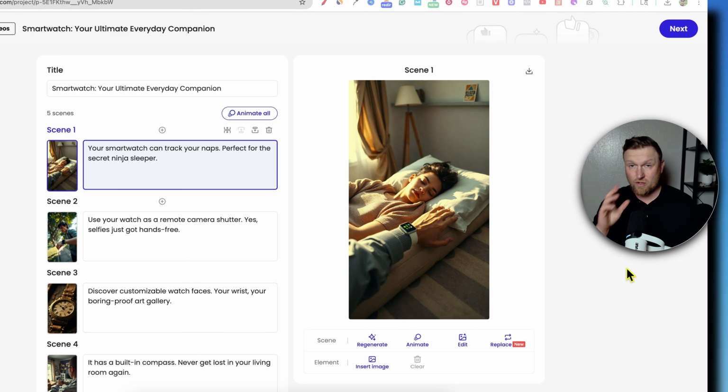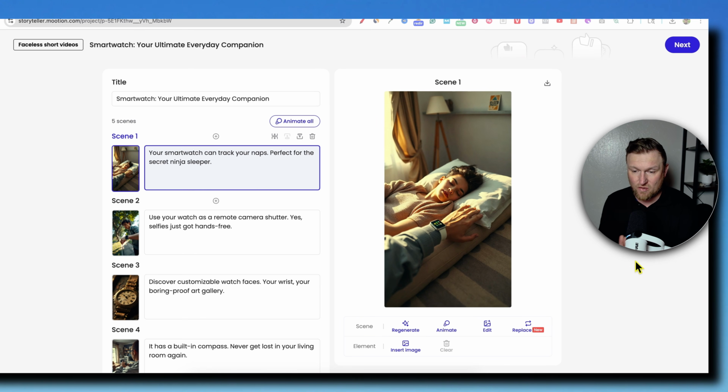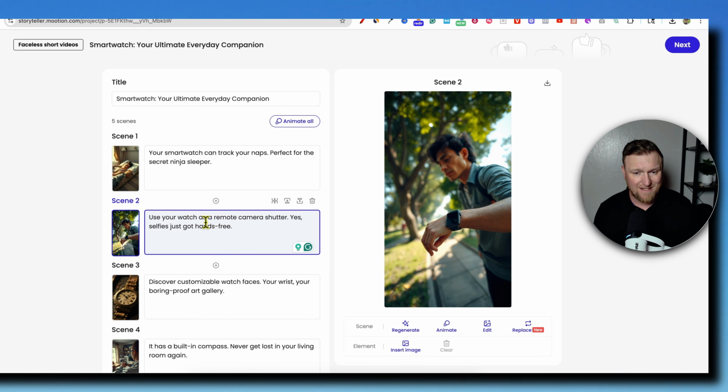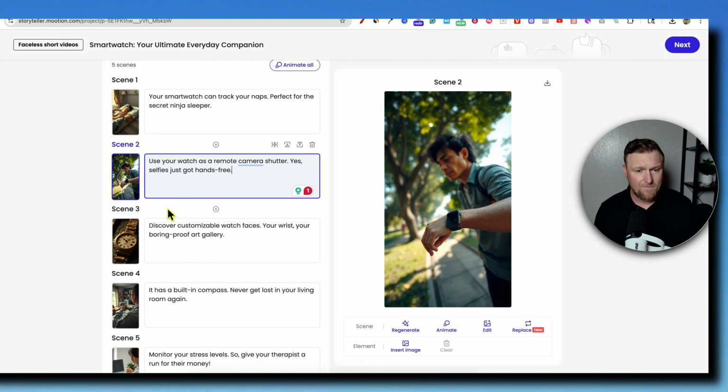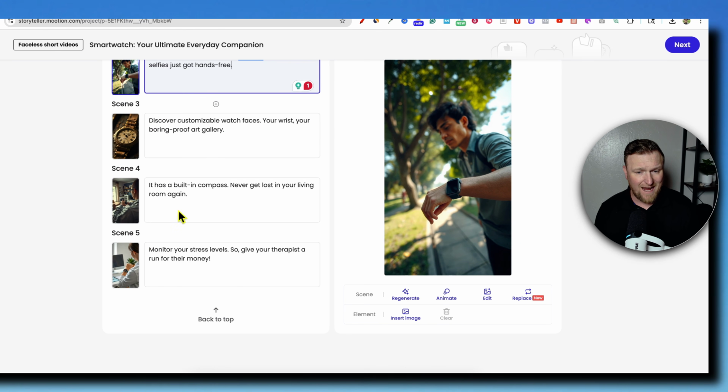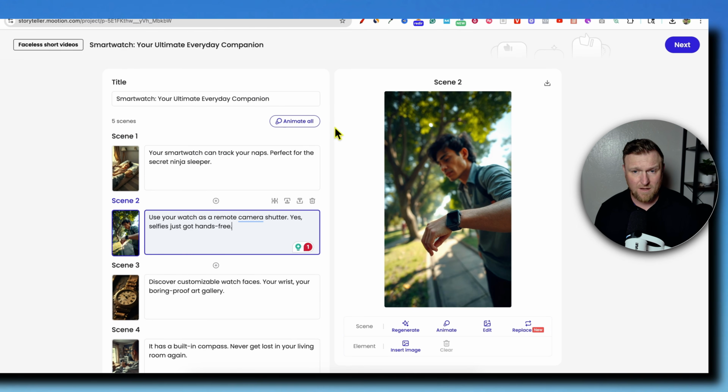Okay, so that was super, super fast. I mean, that was extremely fast. It's going to split it up for each sentence. So you've got your smartwatch can track your naps, perfect for the secret ninja sleeper. Use your watch as a remote camera shutter. Yes, selfies just got hands-free. So we have all of these 5 scenes that it's created for us.